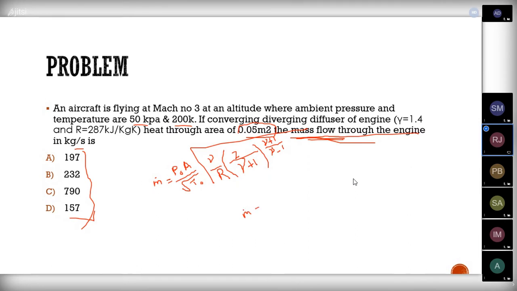M dot equal to 0.6847 divided by square root of R into T naught, into P naught into A star. Okay, just note down this formula and be able to solve this sum by using this formula.